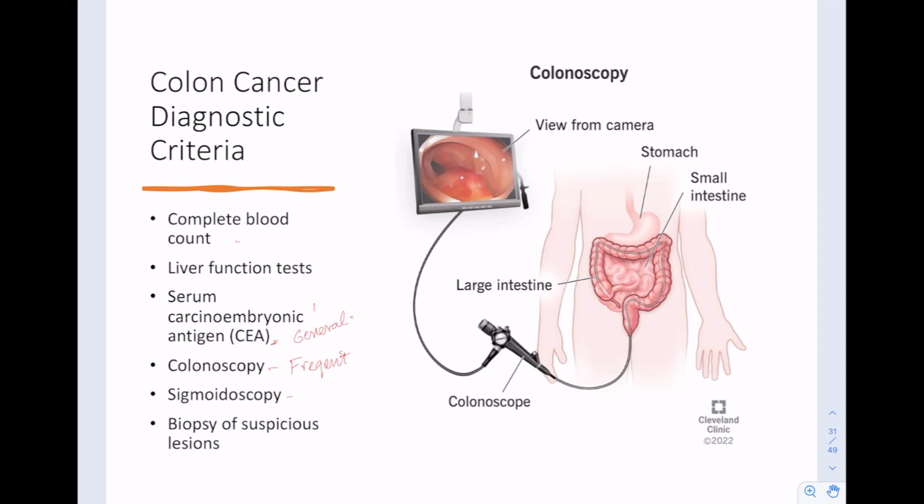Now with colon cancers, and like with most cancers, early detection is important. If we can catch it before it starts to metastasize and spread to the lymph nodes, that's the best option. Once it makes its way to the lymph nodes, treatment is very, very difficult. In fact, I think most metastasized colorectal cancers are not curable. Once they've gone to the lymph nodes, that's kind of it.